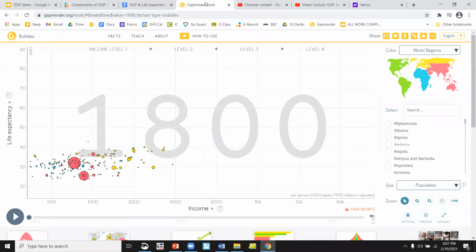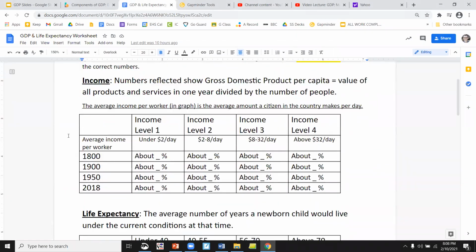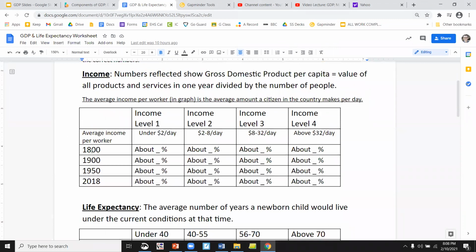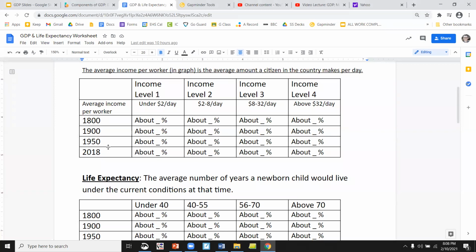You're going to start out and make sure you're in the year 1800. That's important for what we're doing. And let's look at the questions. So the first page, we're getting some data here. And we're adding in data for 1800, and then we'll go on to 1900, 1950, 2018. I'll show you the actual numbers as we get through.